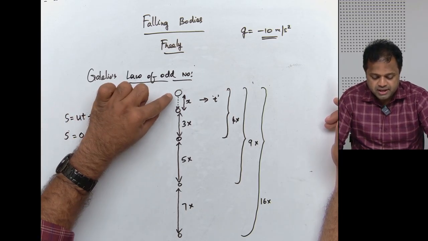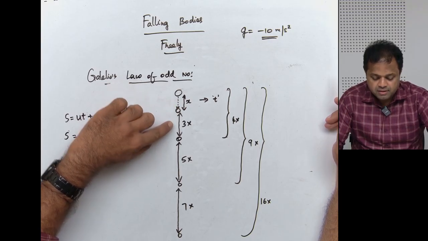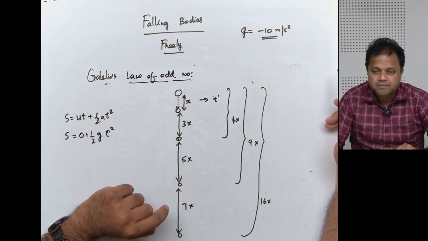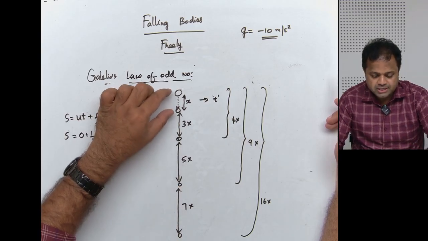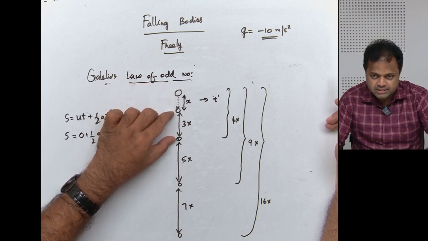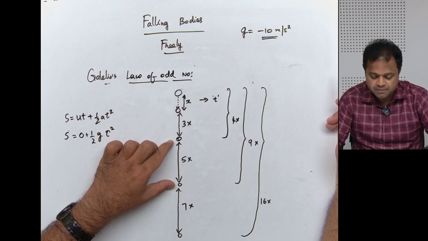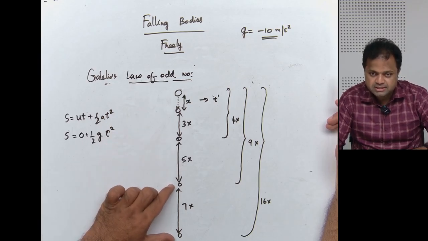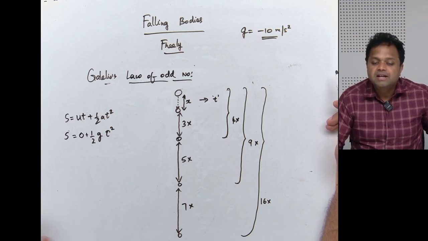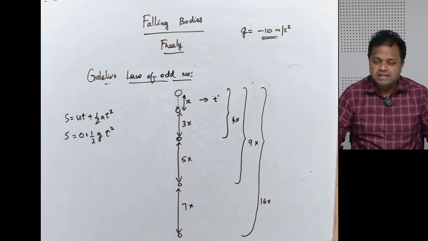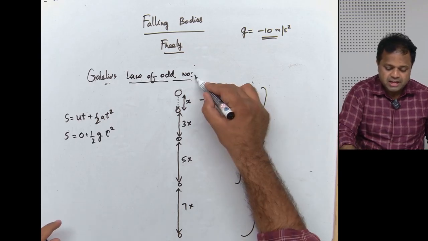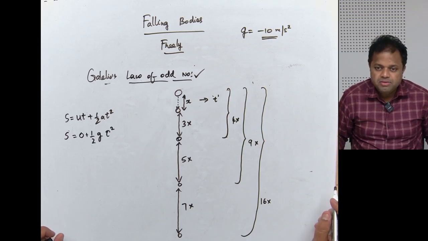What he understood is that every second the distance traveled lies in the ratio of odd numbers. So in the first second, if it travels x, in the second second it will travel 3x, in the third second 5x, in the fourth second 7x, in the next second 9x, and this goes on till it reaches the ground. Is that clear? What is this called? Galileo's law of odd numbers. Understood now?